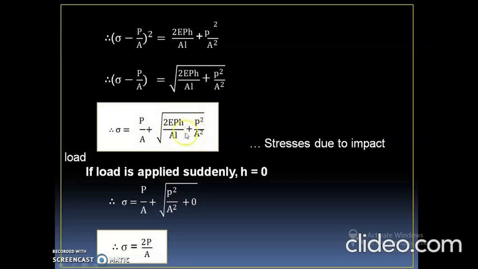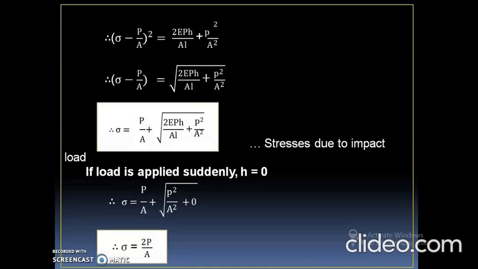Here sigma is the stress, P is the load, A is the area of the bar, E is the modulus of elasticity, H is the height from which the load is dropped, L is the length of the bar. That is the maximum stress applied due to the impact load.